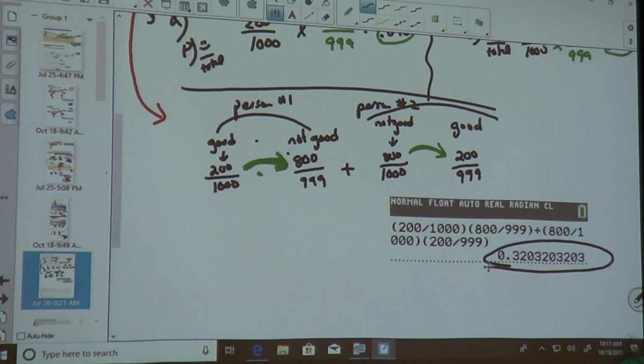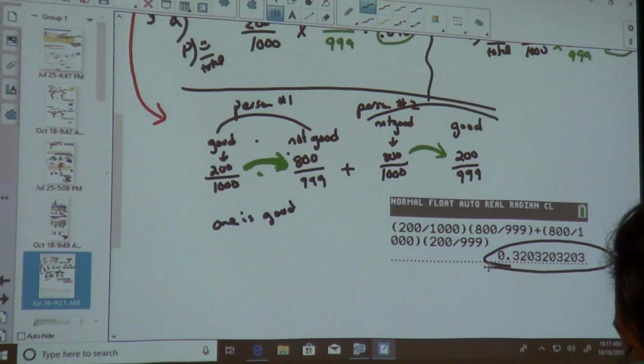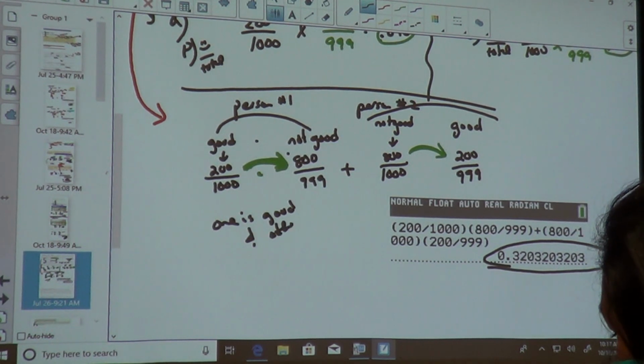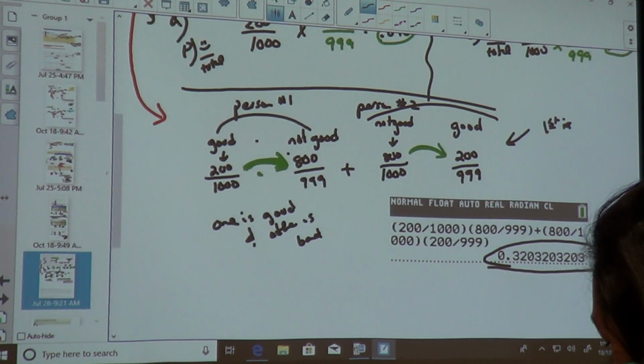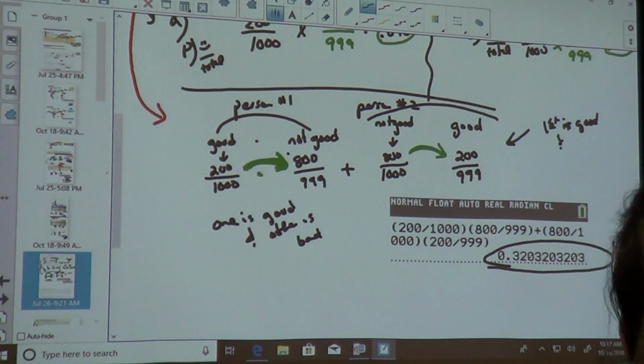So this is saying if one is good and other is bad, and this one is saying first is good and the second is bad.